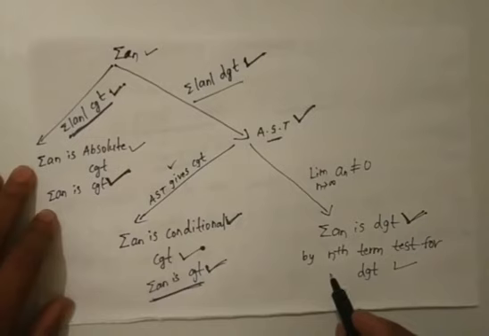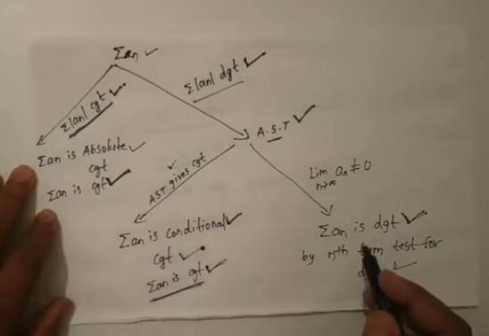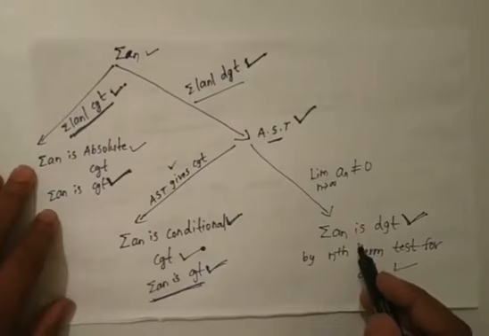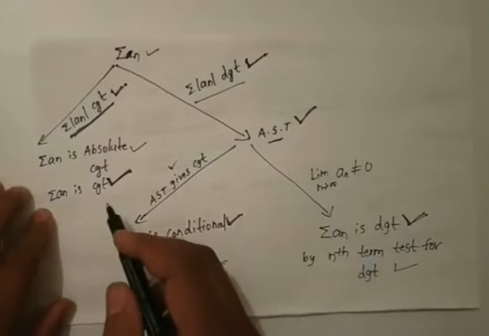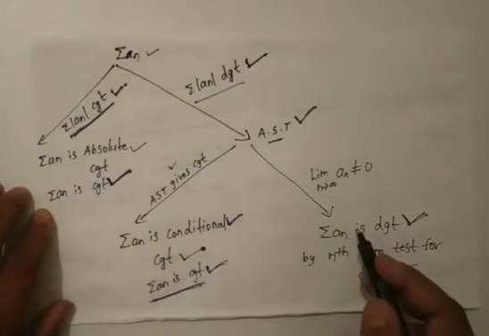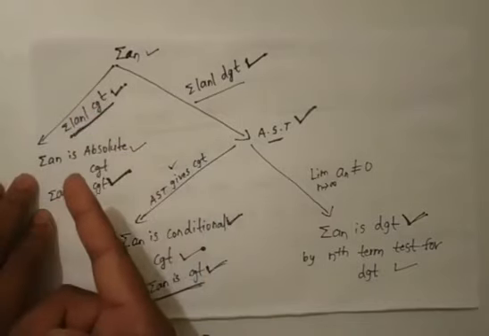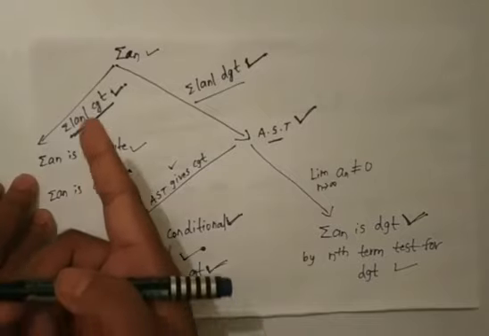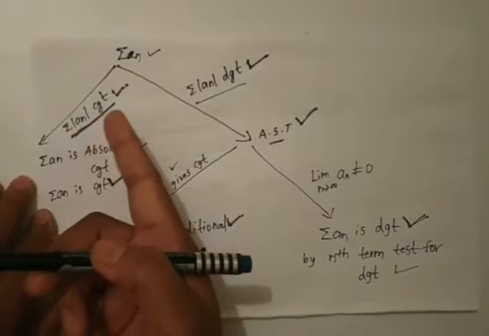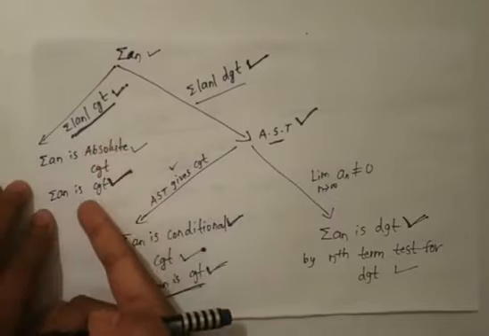Okay, so this is the procedure to check whether the given series is absolutely convergent, conditional convergent, divergent. Very important, don't confuse. Now to test whether the given series is absolutely convergent, conditionally convergent, divergent, first we have to find summation modulus of a n. If suppose summation of modulus of a n is convergent, then we can say that directly summation a n is convergent, because every absolutely convergent series is also convergent series.